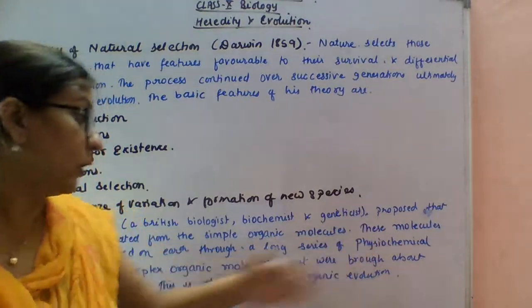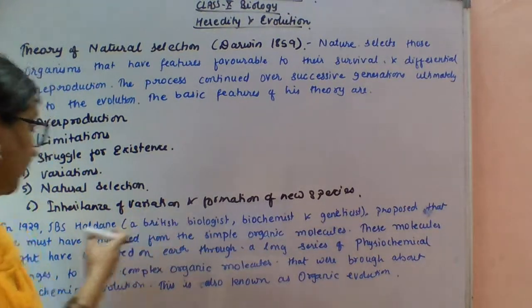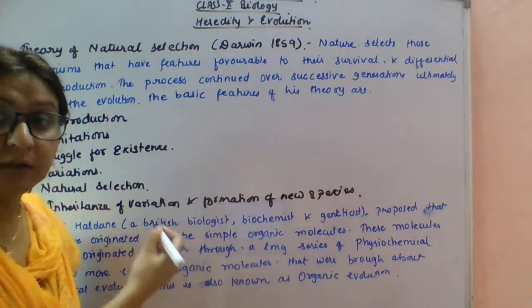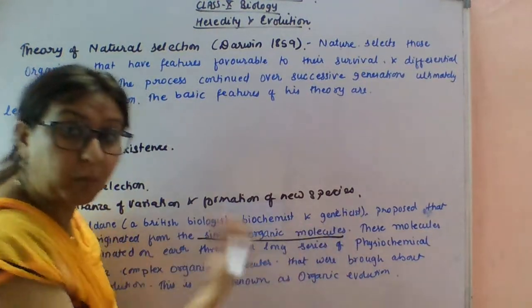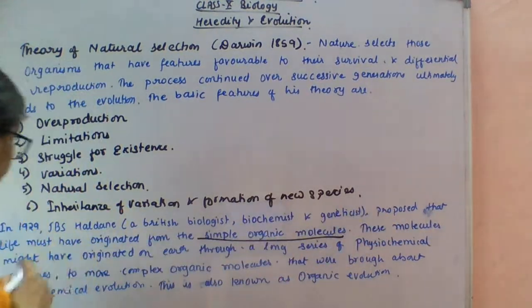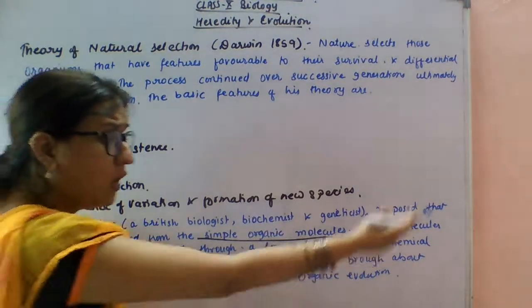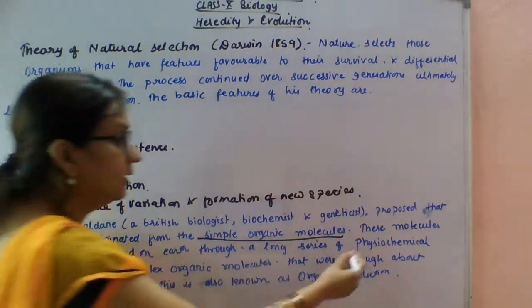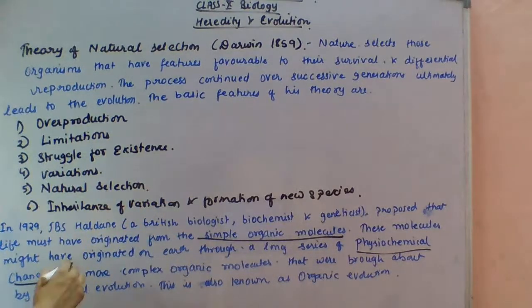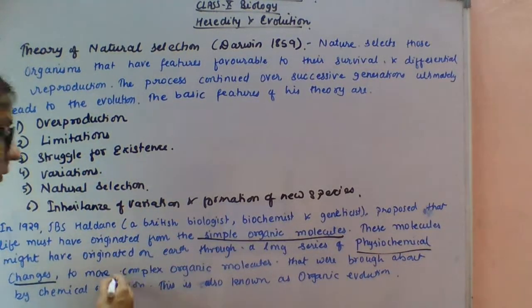So basically, according to Haldane, life originated from simple organic molecules, and these molecules might have arisen through a long series of physiochemical changes to more complex organic molecules.